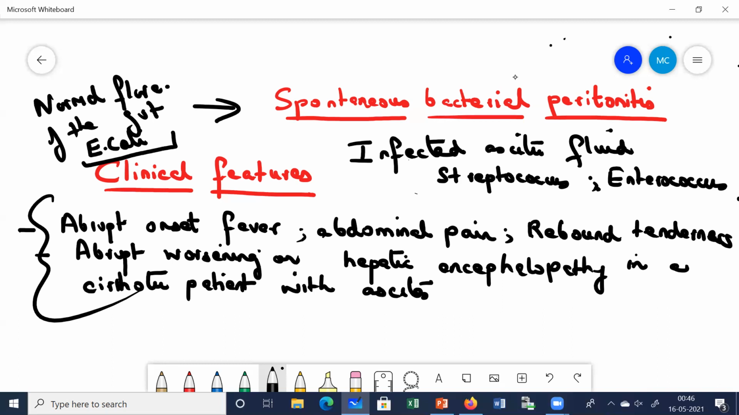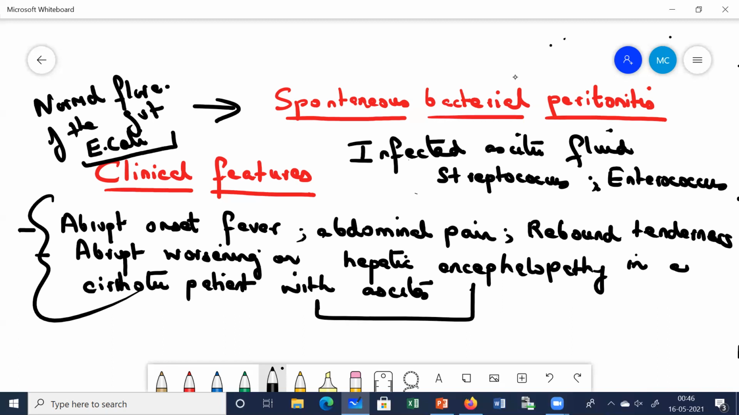So how does the patient present to us? In this patient, there will be an abrupt onset of fever, chills, abdominal pain, and rebound tenderness. These are the presentations. Or the patient, who is already a cirrhotic with ascites, suddenly shows a worsening in condition or develops hepatic encephalopathy.